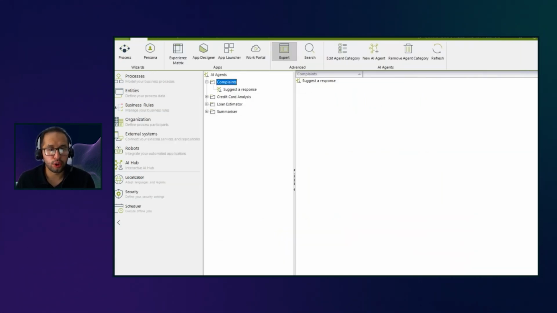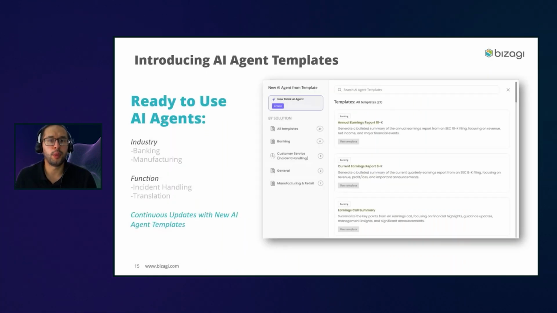So this is another huge innovation that we have added into this version. And one great piece of news is that in this version, we have introduced 34 ready-to-use templates, but it doesn't mean that we will not be adding more. Actually, one of the great advantages of AI agents is that we can continue adding and adding more agents without needing to wait for the next version. So you don't need to wait until spring 2025 to get more agents. We will continue adding them automatically without any upgrade, okay?